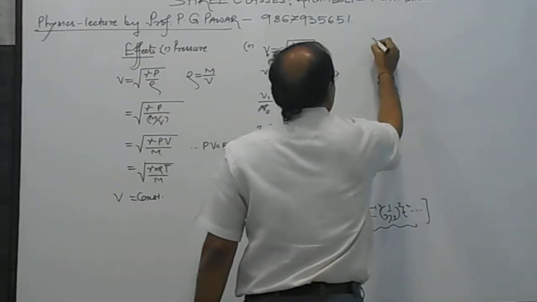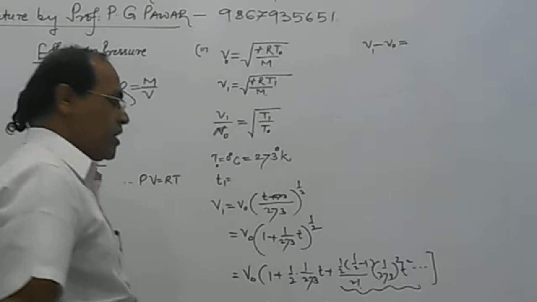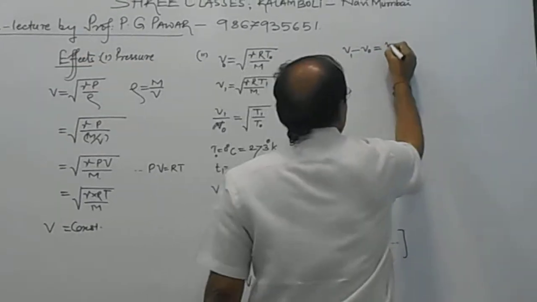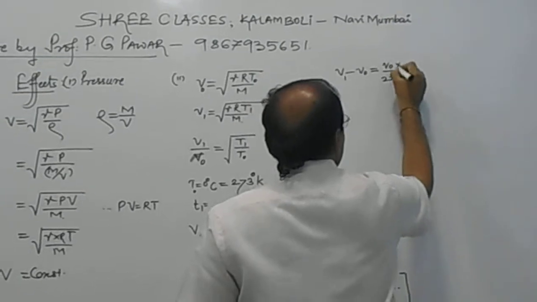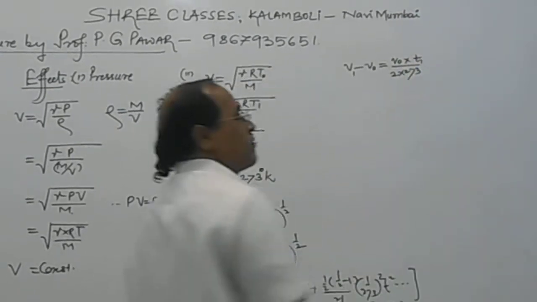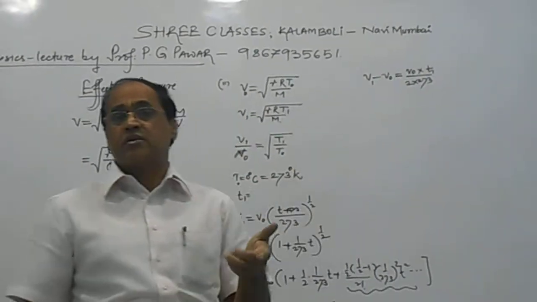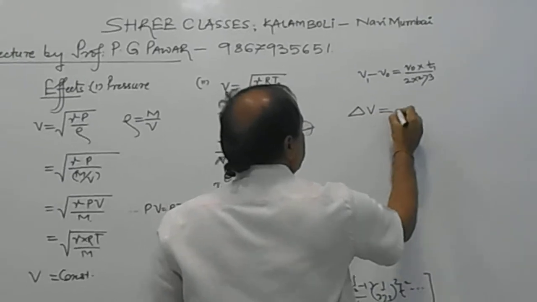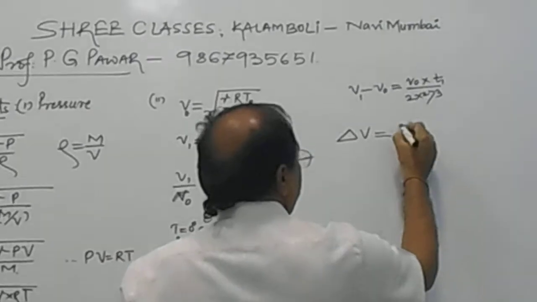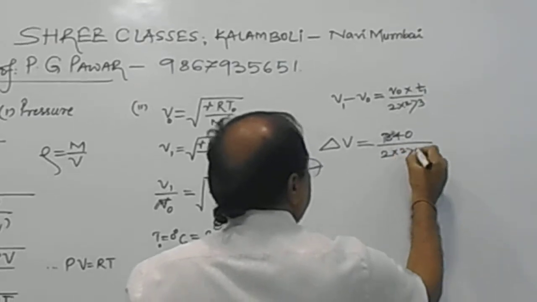Means V1 minus V0 equal to, if we multiply here, V0 upon 2 into 273 into T. If we substitute the value here for 1 degree temperature rise, at that time the change in velocity becomes V0, which we know is 340, upon 2 into 273.